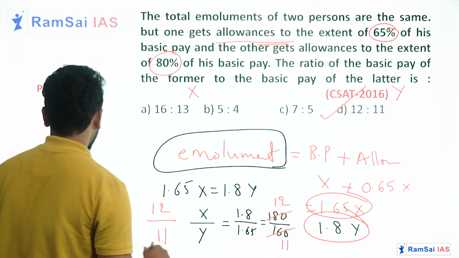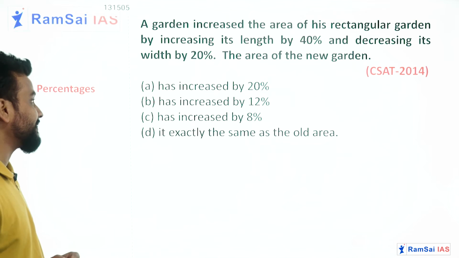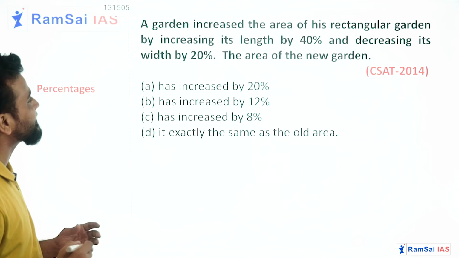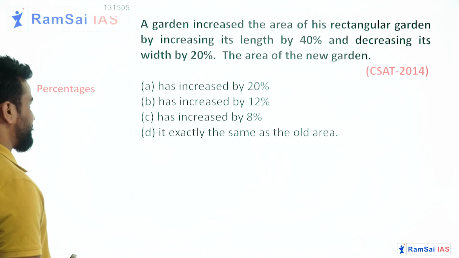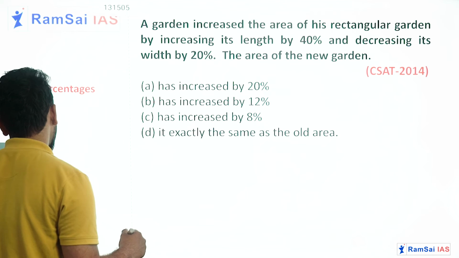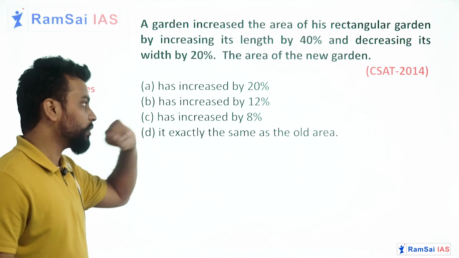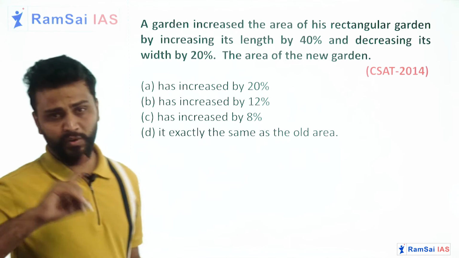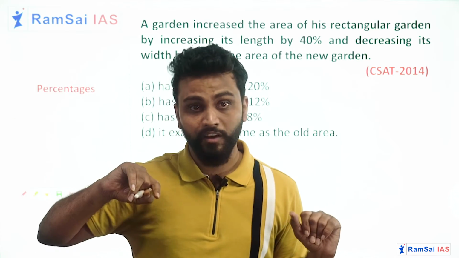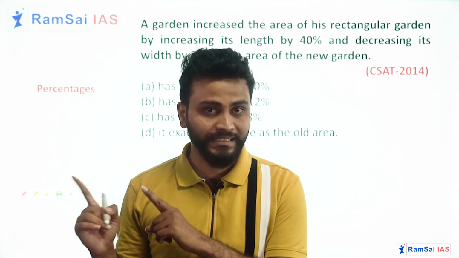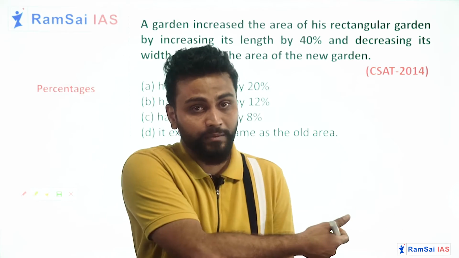Okay, next one. A gardener increased the area of his rectangular garden by increasing its length by 40% and decreasing its width by 20%. Then the area of the new garden will be dash. So here we need to find the area of the new garden compared with the area of the old garden. And again I am telling you, even to solve this problem, you have to go back to video 2 of basics and understand the concept there. Come back here, otherwise you cannot understand how I am going to solve.